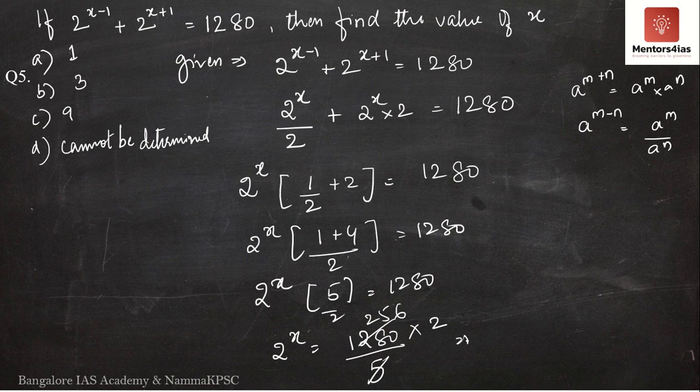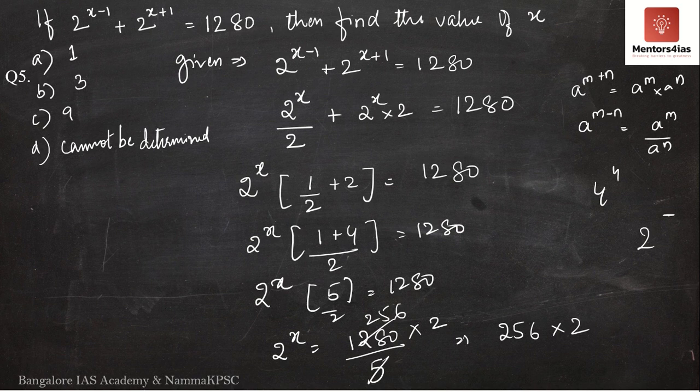So we have 2 to the power x as what? 256 into 2. If you remember from one of the previous problems, we got 256 as 4 to the power 4. Now in these cases there is no option. See here, because it is 2 to the power x, we will have to represent this somehow as 2 to the power something. So even if you get 256 here, since in one of the problems we had got 4 to the power 4 as equal to 256, we know 256 is nothing but 4 to the power 4.